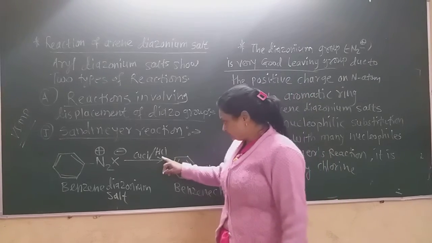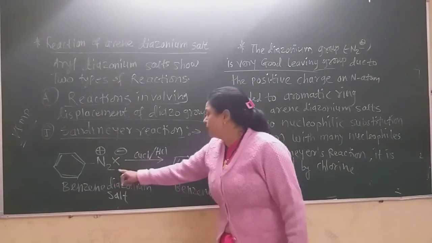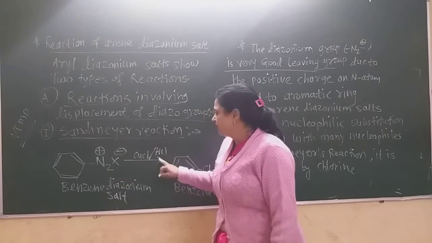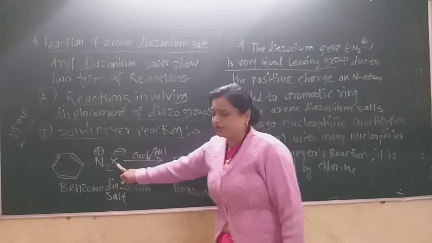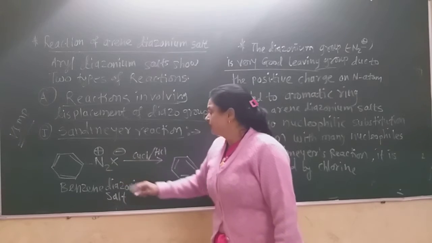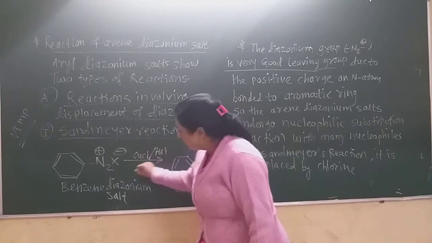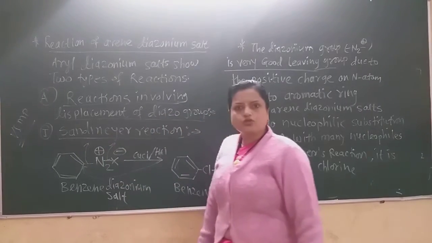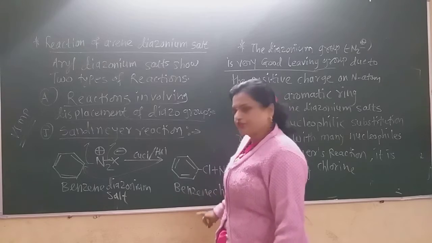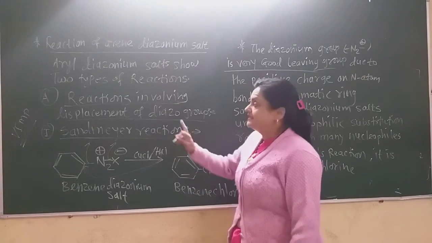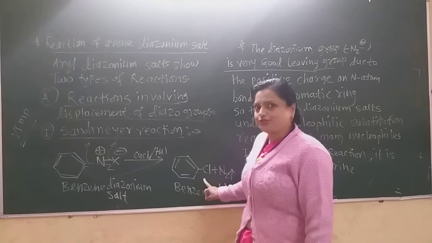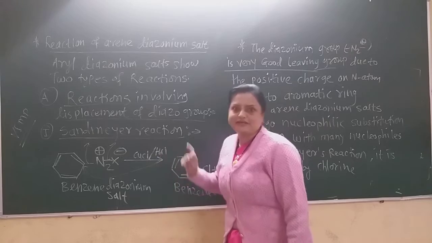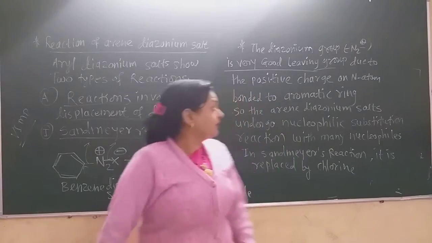Now the diazonium group is replaced by this chlorine of the HCl, and H and X from the HX. X may be any halogen here also, and this nitrogen gas is evolved. Now in this way the chlorine attacks, and this X is also eliminated, and in this way there is formation of benzene chloride. Remember that in Sandmeyer's reaction benzene chloride is formed when benzene diazonium salt reacts with copper chloride in the presence of HCl. This is a very important reaction.